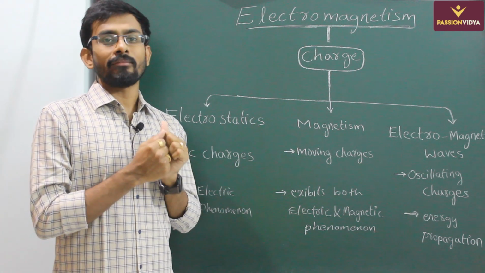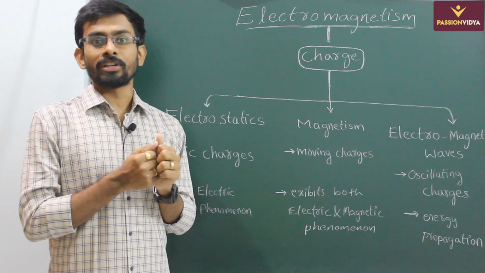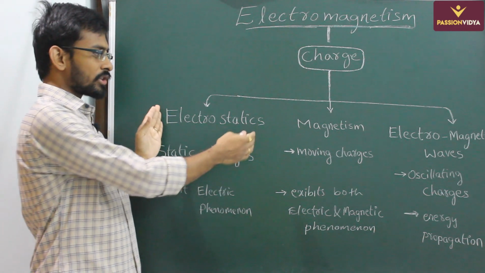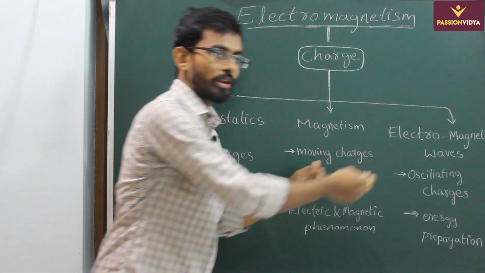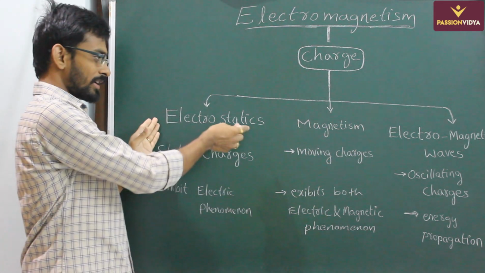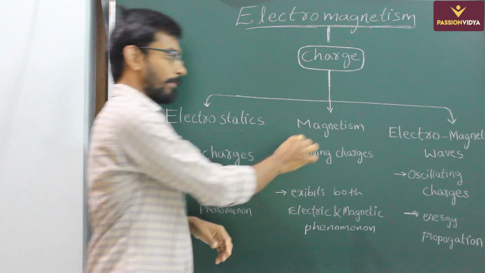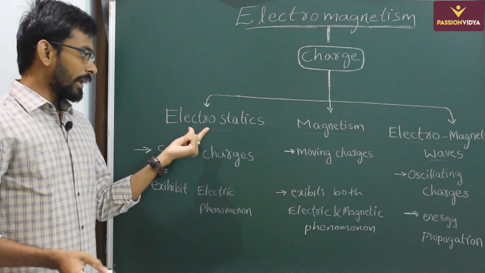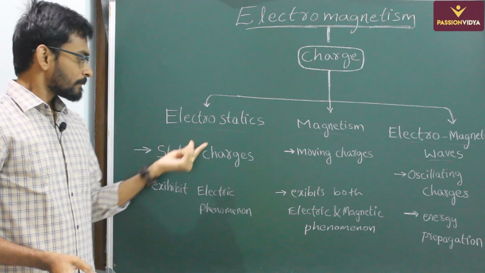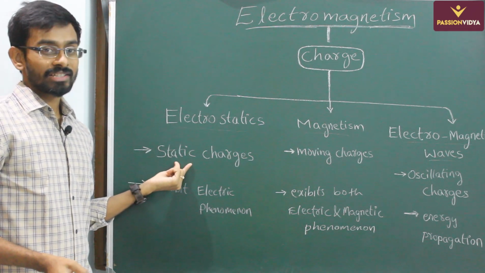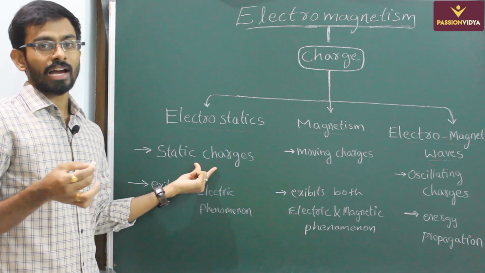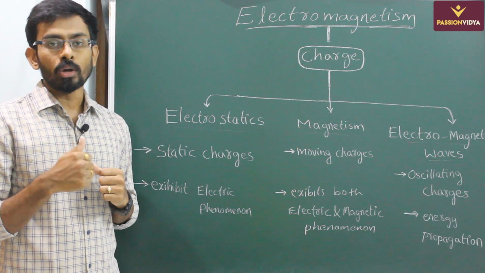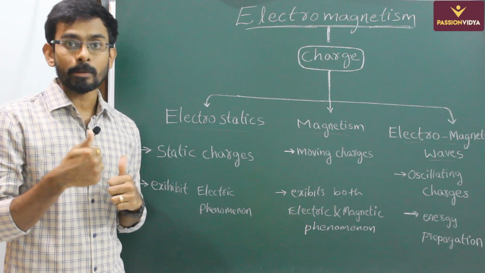Now this will be a very vast topic, almost it takes 1 or 2 months to discuss. So they have categorized it into 3 subtopics, or you can say chapters. First one is electrostatics, next magnetism, and then electromagnetic waves. Under the electrostatics chapter we discuss only about charges which are at rest, because when the charges are at rest they exhibit only electric effects but they do not exhibit magnetic effects.